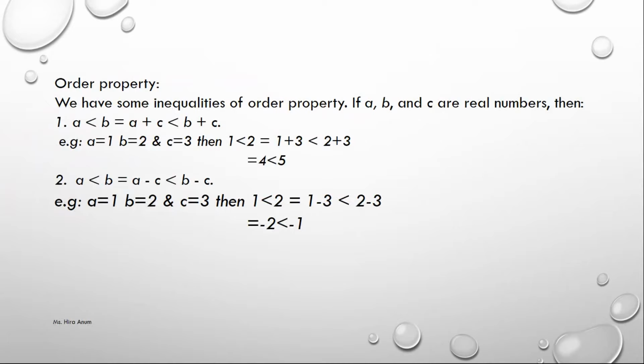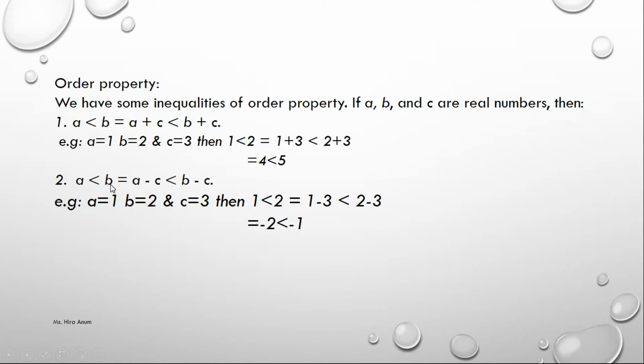Order properties. In order properties we have inequalities. If we take A, B, C, three real numbers, A less than B implies A plus C less than B plus C. If A is smaller than B, then we add something to both sides. As you see in the example, A equals 1, B equals 2, C equals 3. A plus C equals 4, which is less than B plus C, 2 plus 3, 5.